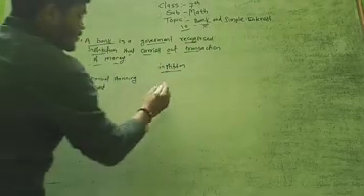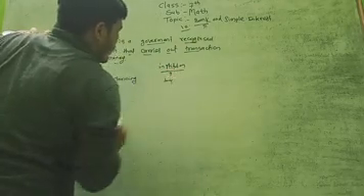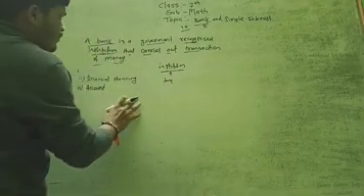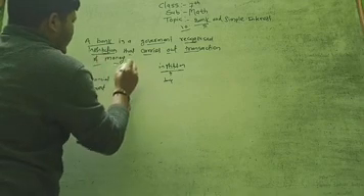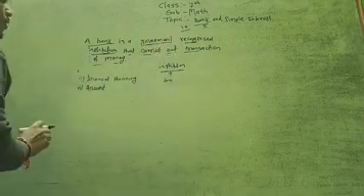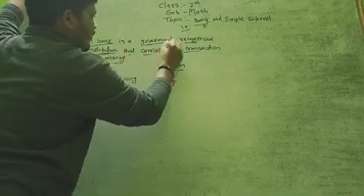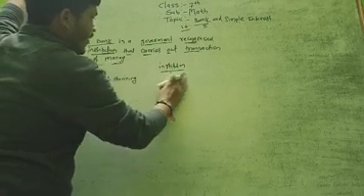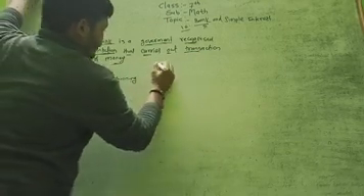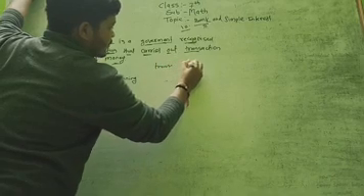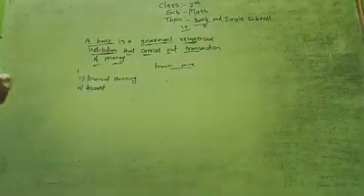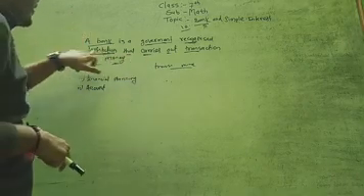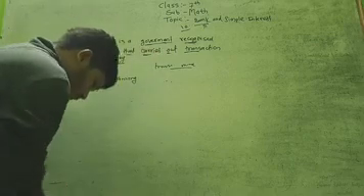Means to open a bank, you have to take the permission from the government. So this is the government recognized institution. Means if you have to open a bank in the private sector, then also you have to take the permission from the government. That's why it is nothing but a government recognized institution that carries out the transaction of the money. So what is the bank? The institution where the transaction of the money is done. Means the transaction related to the money is done in the bank.